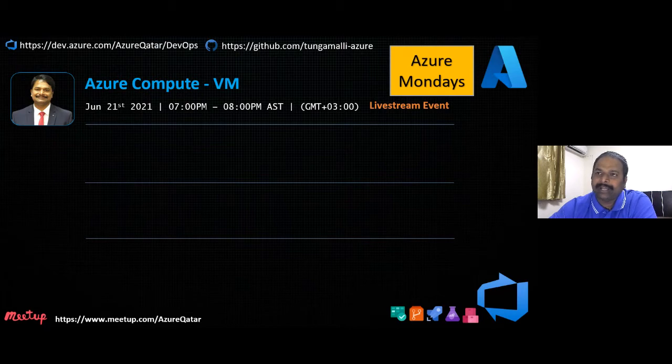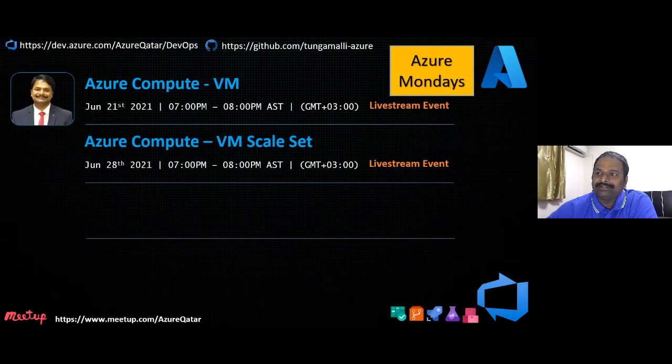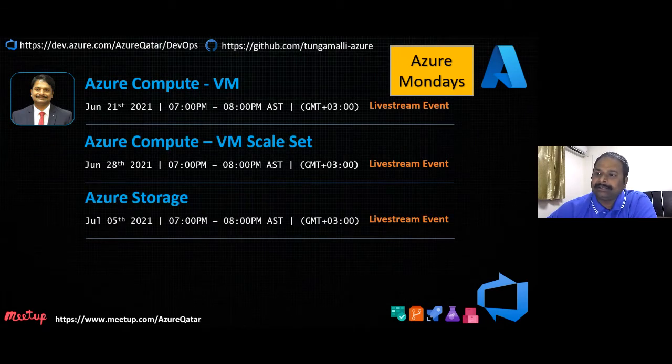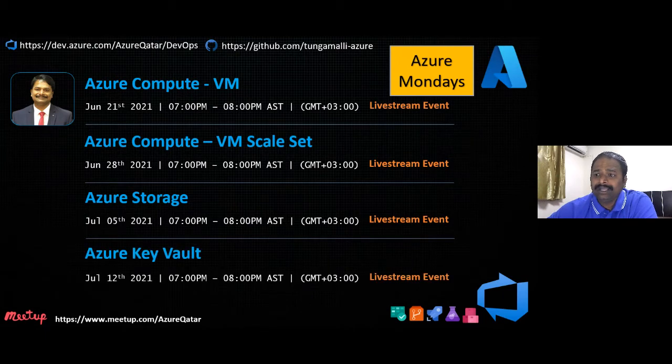As the series is coming to closure, in the coming Azure Mondays, these are the 4 other series, every Monday. We'll be discussing Azure Compute, the virtual machines and virtual machine scale set, then Azure Storage, and then Azure Key Vault. All these sessions are interrelated, as we have seen in the previous sessions on Azure DevOps. When we are deploying to Azure Web Apps or even Azure Kubernetes, we again come down to compute. So a few requests have come in to give a session on Azure Compute. So in the next coming sessions, we will be discussing Azure Compute, Storage and Key Vault. These are the upcoming events every Monday.